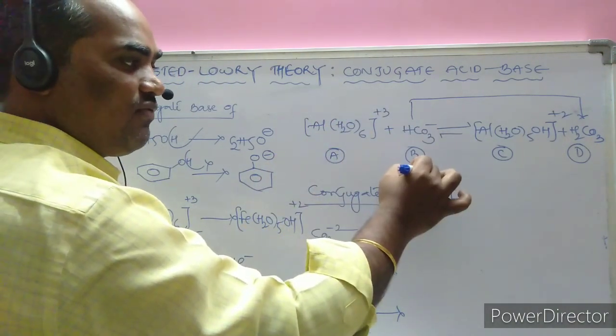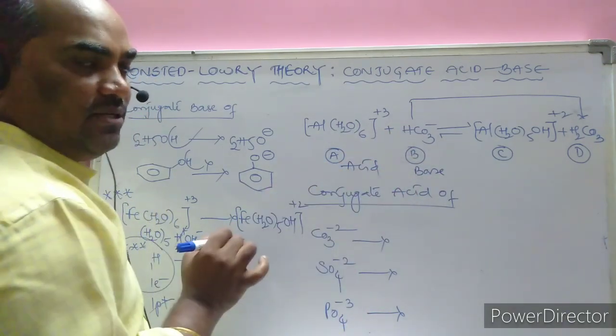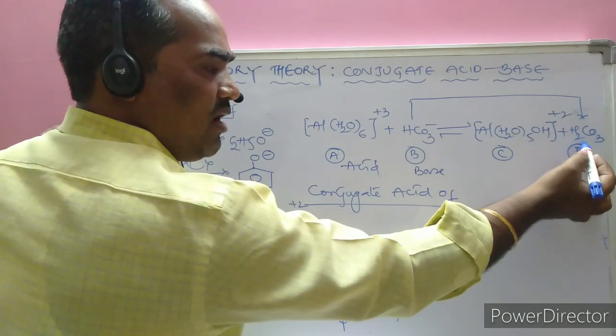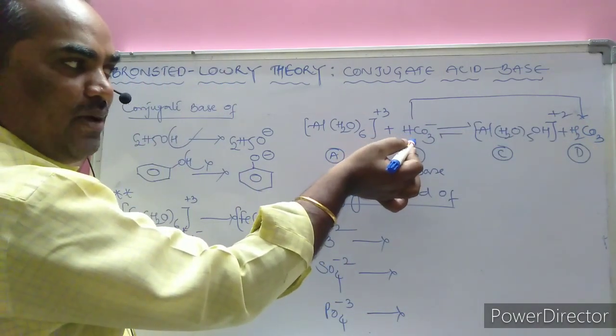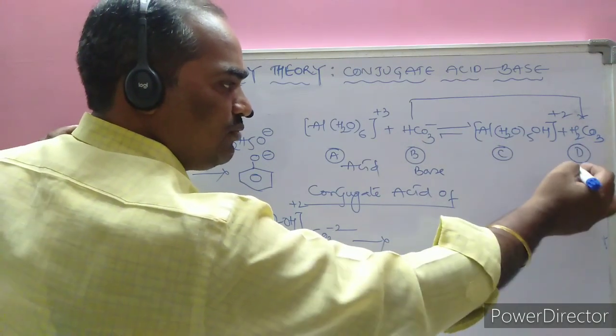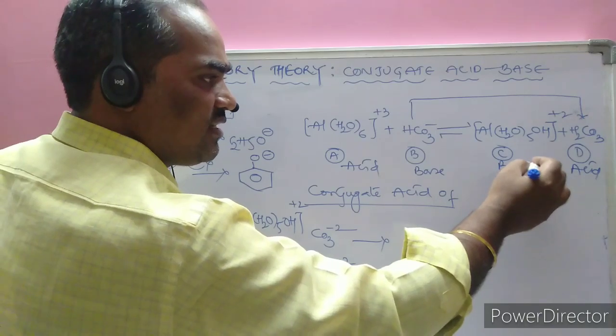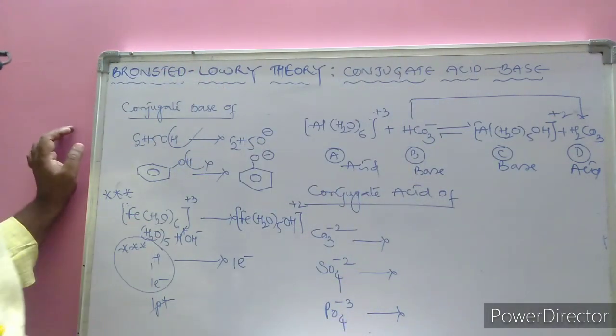What do we call a proton acceptor? Base. The one that donated the proton is the acid. Now the carbonic acid gets converted into the bicarbonate ion, or hydrogen carbonate ion. It donated 1 proton to this one, so that becomes the acid. And the complex, which accepted a proton, gets converted into a base.